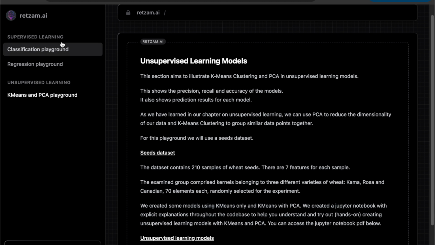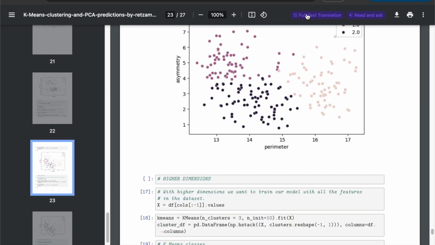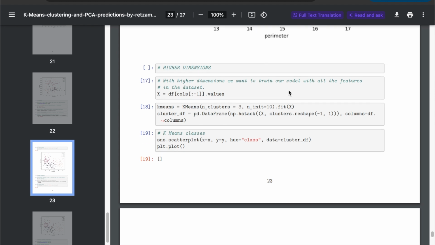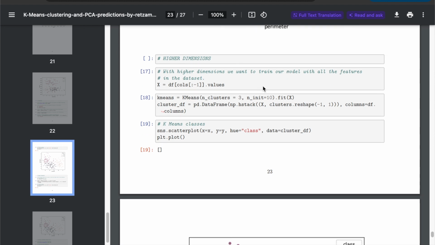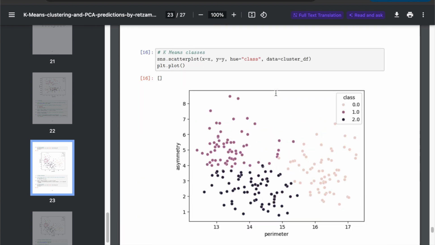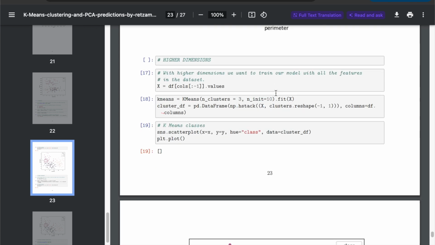Unsupervised learning here in our playground, and yeah, we have the code base for the models we are able to train here. We did not deploy any because we couldn't fit it into a playground scenario.